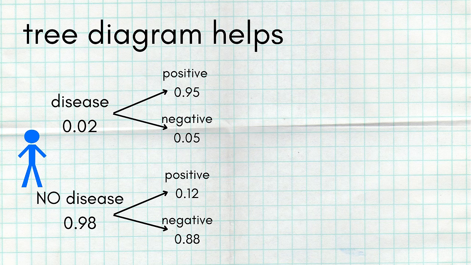Then we have that 12% positive, but that's if you do not have the disease. That means a true negative would be the 88%. That's the complement of the 12%. 88% would be the probability that you have a negative result when, again, you do not have the disease. Now let's walk through the different outcomes that are going to be what we want, a positive result. And that's going to get us the probability we're looking for.